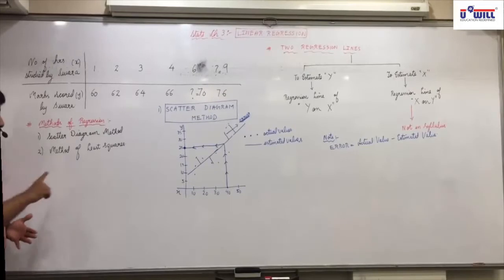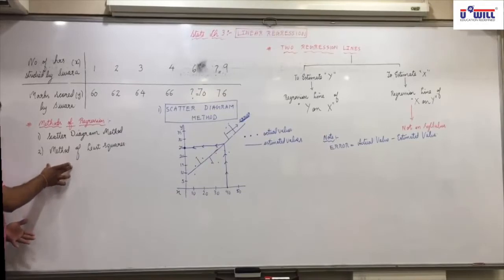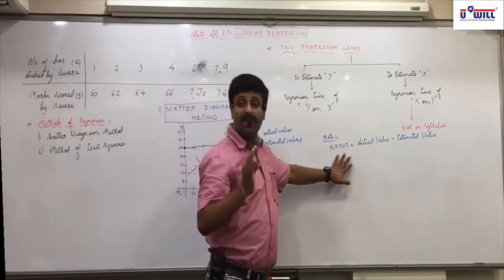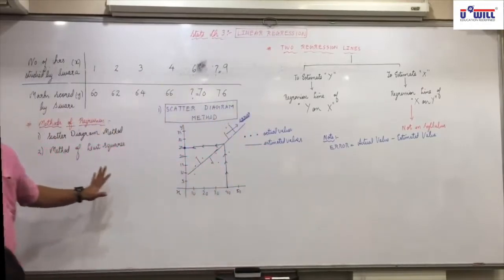So first of all, what is the principle of least squares? The principle of least squares is that the regression line which we obtain by the method of least squares has minimum sum of squares of error, and that is the reason it is called method of least squares.